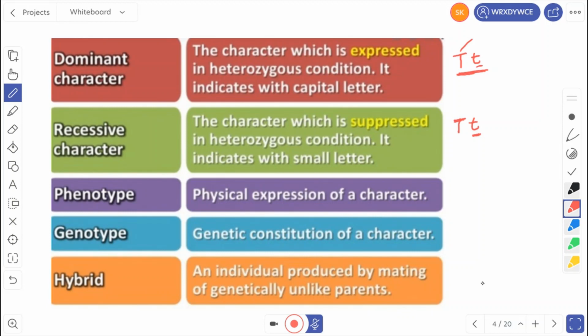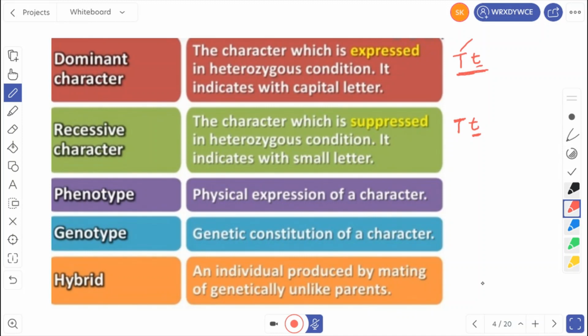Next one is phenotype. Phenotype means the physical appearance of the character. That means the character which you are seeing with your naked eye. So I have taken the plant height as the character. If you see a tall plant, we say it is a tall character. That means the phenotype is tall. If you are seeing a short plant, we say the phenotype is short. Phenotype is the physical appearance of an organism, or the physical expression of a character.